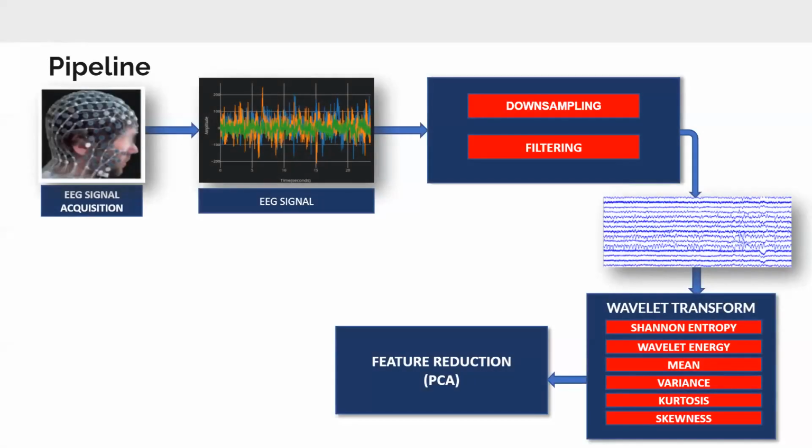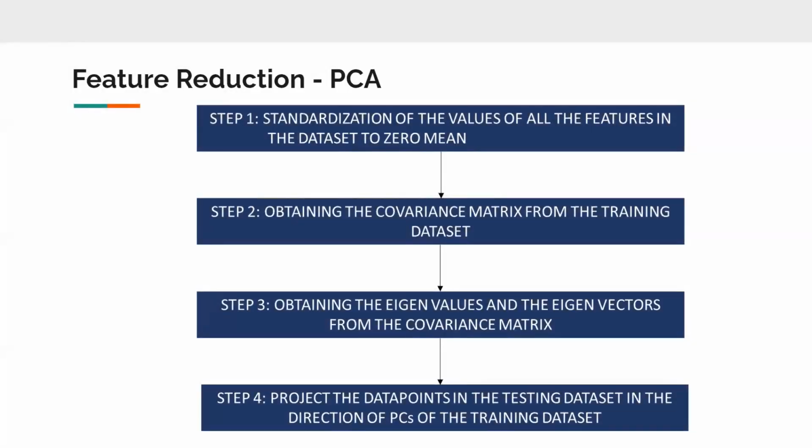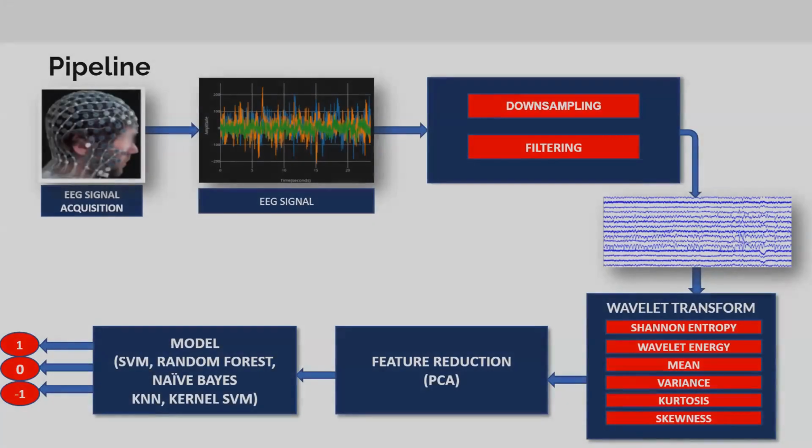Now, after we have the features, we move on to the next stage of the pipeline, which is feature reduction. And for this, we use principal component analysis. These are the steps that were followed in order to perform the principal component analysis on the dataset that was available with us. Now we have the relevant features with reduced dimension, and the next step of the pipeline is building the model using various machine learning algorithms. These algorithms output -1, 0, or 1 as the label.